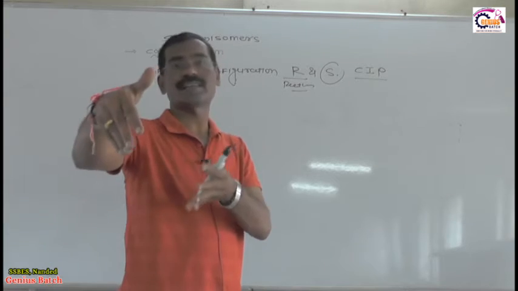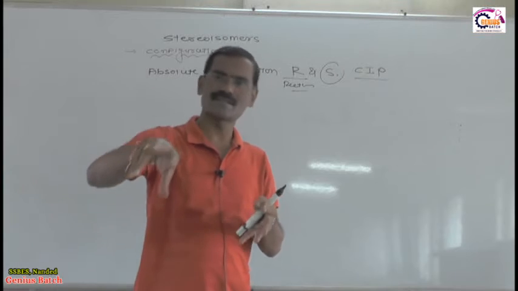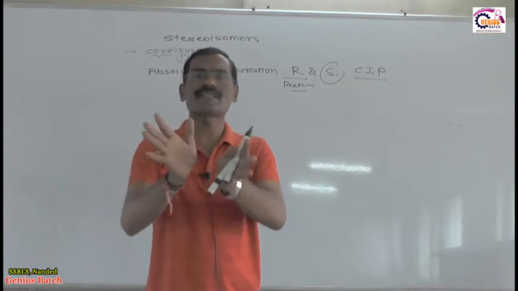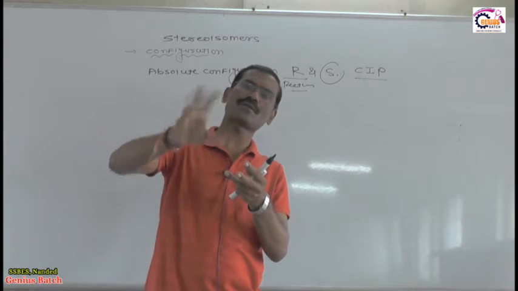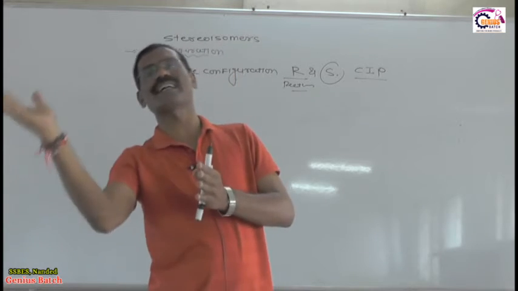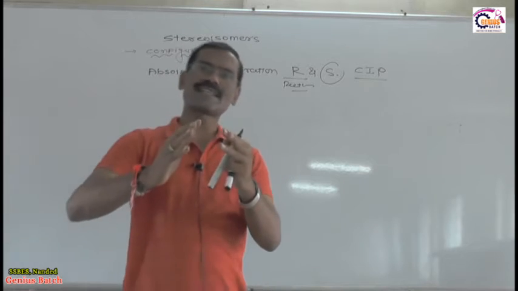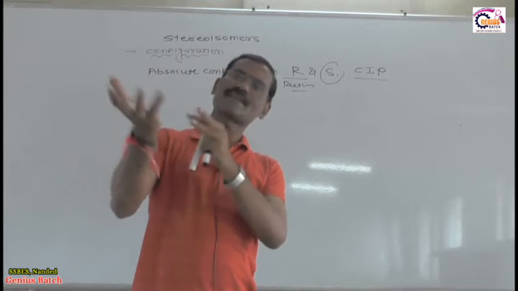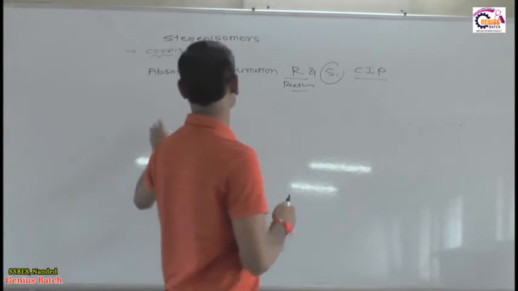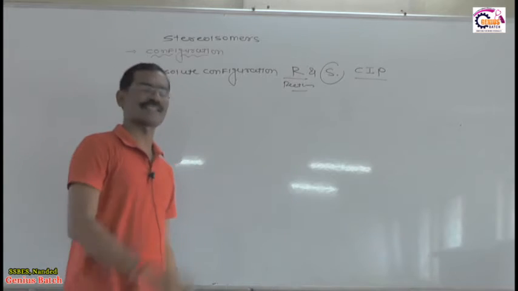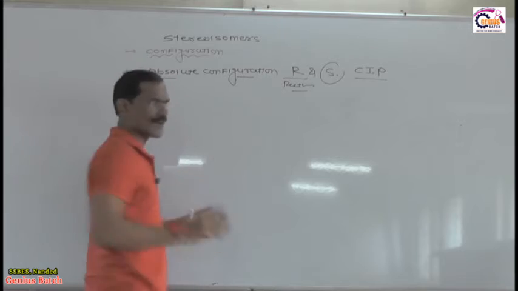Rotation of PPL: if any organic compound is asymmetric, then after passing plane polarized light through that compound, if it rotates the plane of PPL to the right-hand side, then that configuration is called R. And if that compound rotates the light to the left-hand side, then the configuration of that compound is S. Therefore, R and S nomenclature is also called the absolute configuration. Okay. Now, dear students, how do we decide this?